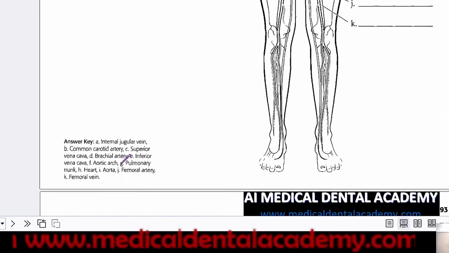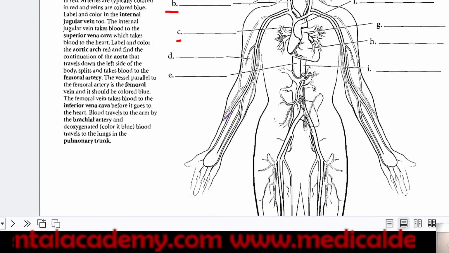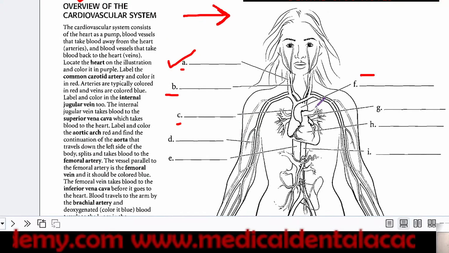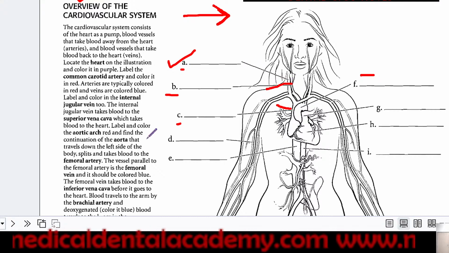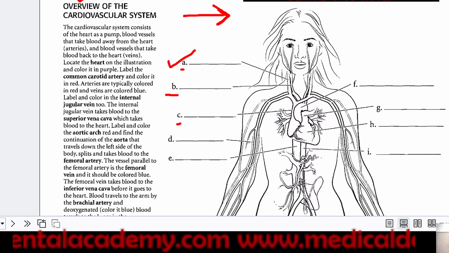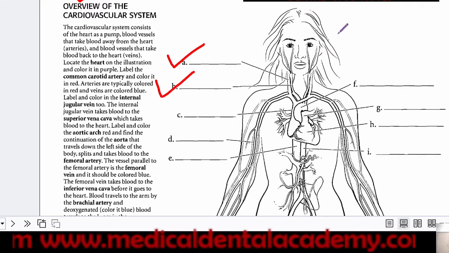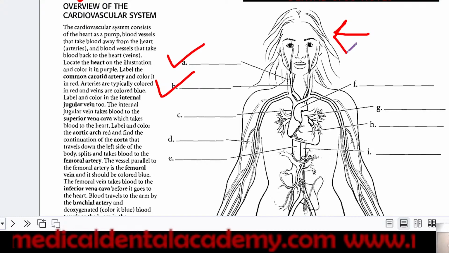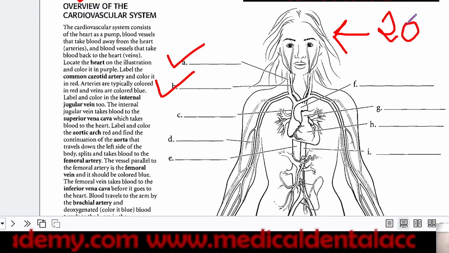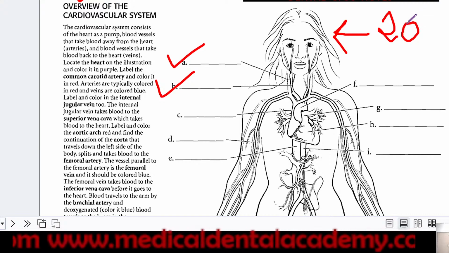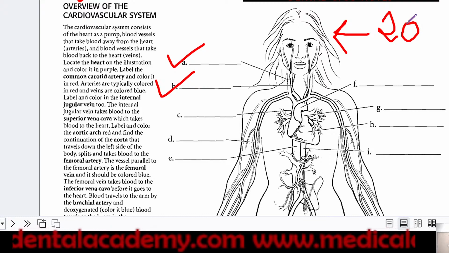In this way you will understand all your anatomy portion. Now first of all, see here: A is internal jugular vein, B is common carotid artery, C is superior vena cava. You can see this is the superior vena cava, this is the carotid, and the first one is a vein. Now you have to label this and understand this. In this way you have to recall. Now these are ready-made diagrams. In your notes or preparation, you will directly draw the diagrams, then go for labeling. The first time you have to draw a diagram and then you can label it.